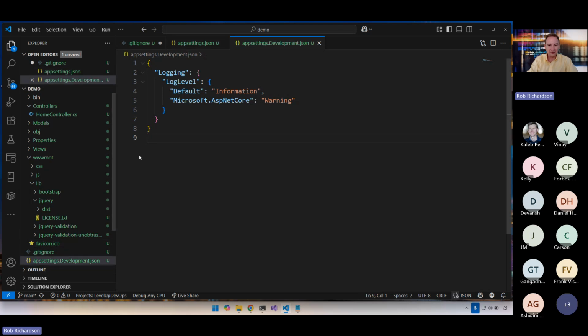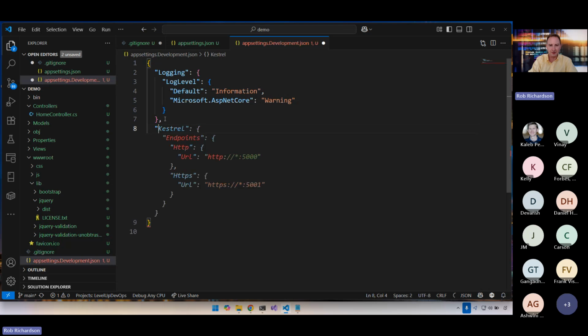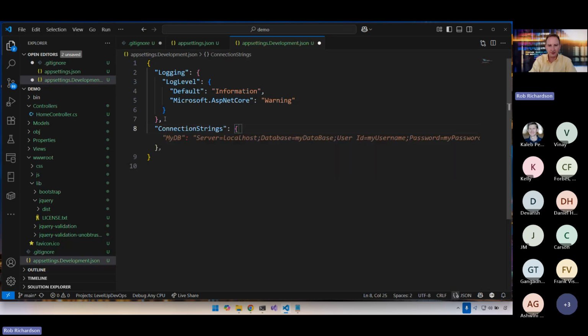Excellent. So in appsettings.Development.json, then we might do this as well. Oh, not Kestrel. Connection strings and MyDB. And well, now we've got secrets in here still. Let's not do this and say use user secrets. Again, this will blow up if I'm debugging inside of my IDE, and I want it to because I want it to give me that clue that I need to look over there for those details.